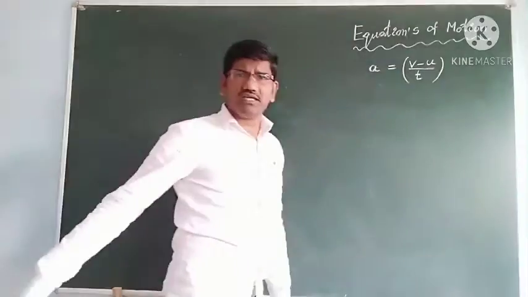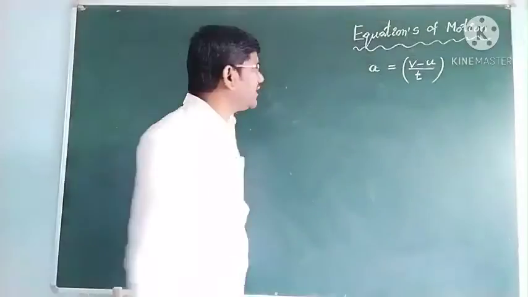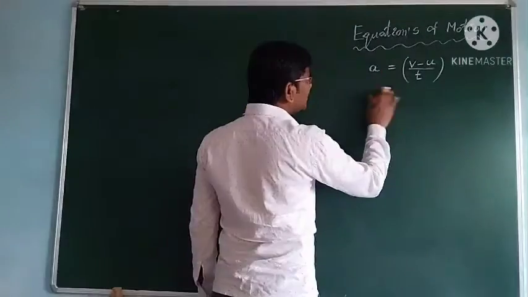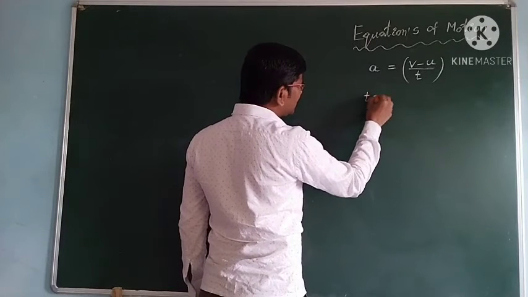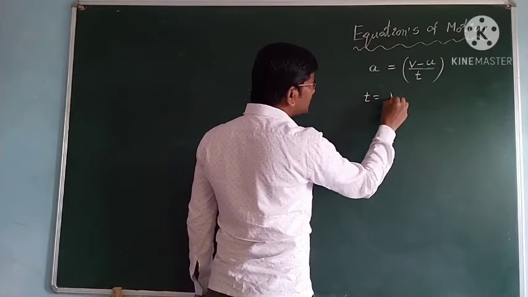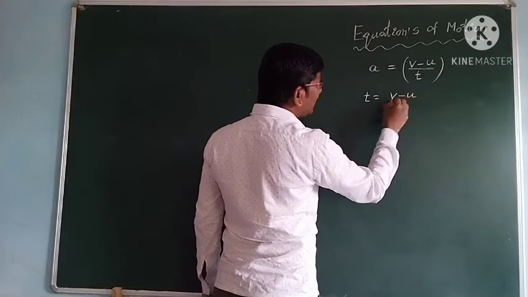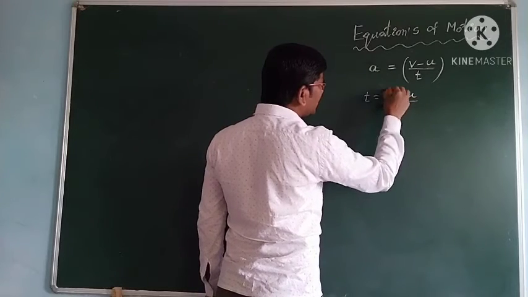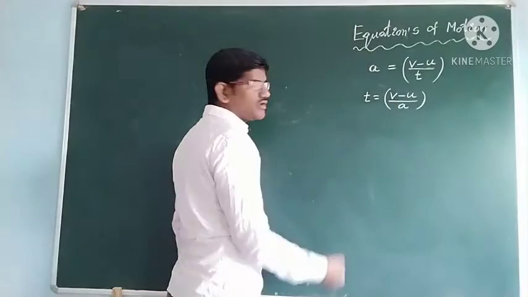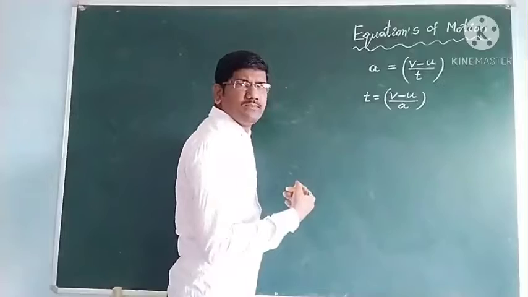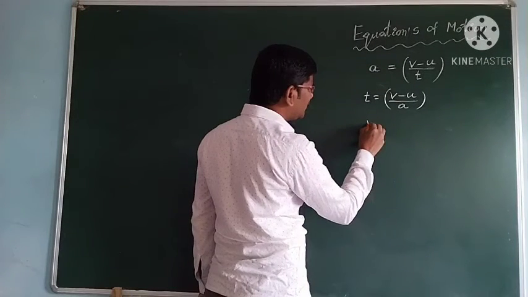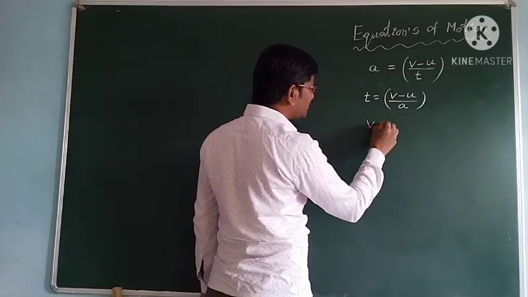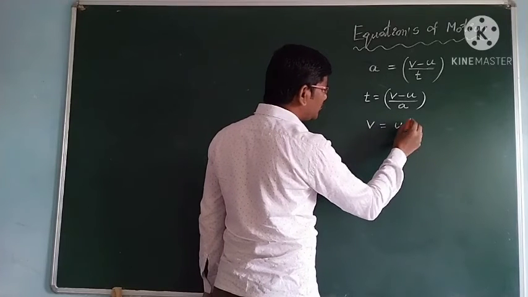From this equation, if you make t the subject, what will you get, students? t is equal to (v minus u) by a. Or the same equation we can write as v is equal to u plus at.